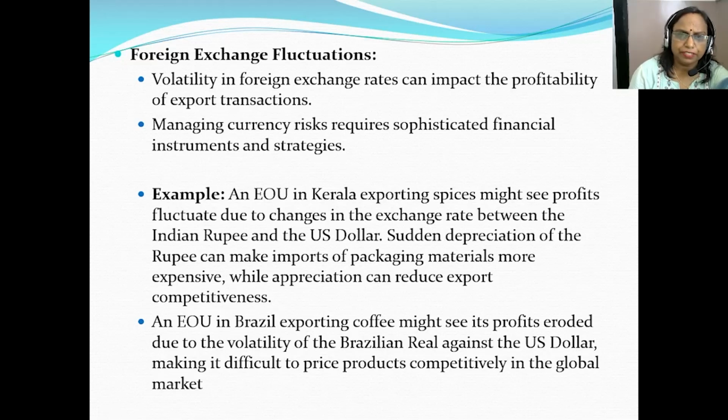A sudden depreciation of the rupee can make imports of packaging material more expensive, while appreciation will reduce export competitiveness. So this is how volatility in foreign exchange rates affects the profits of the EOUs.